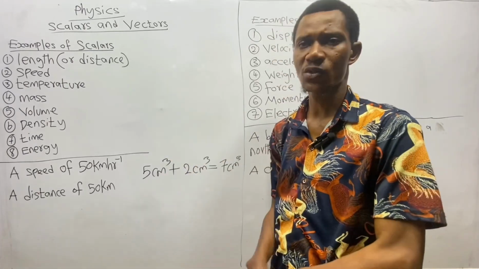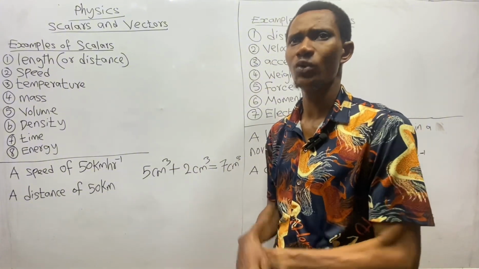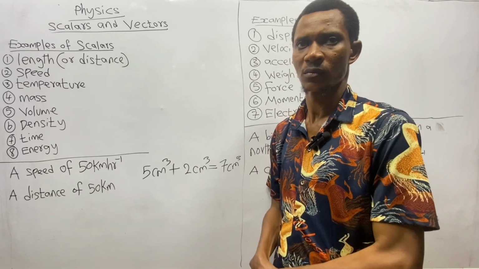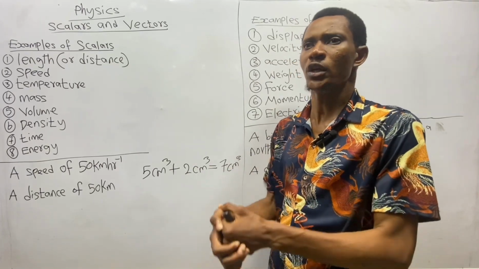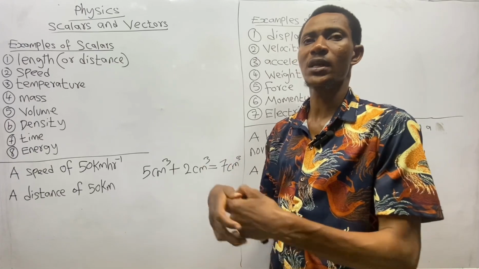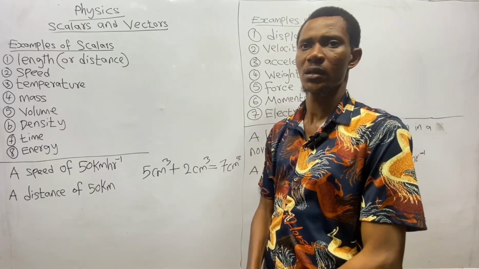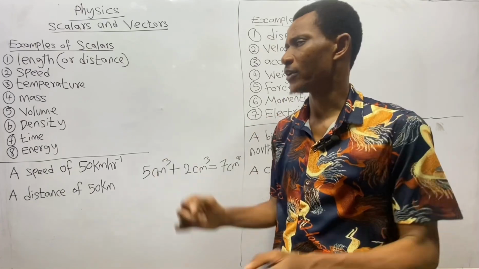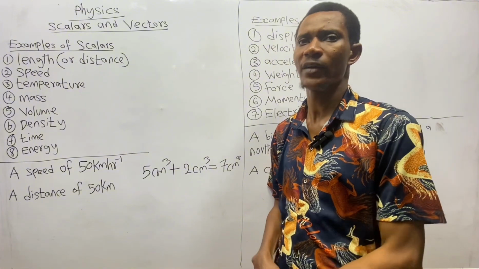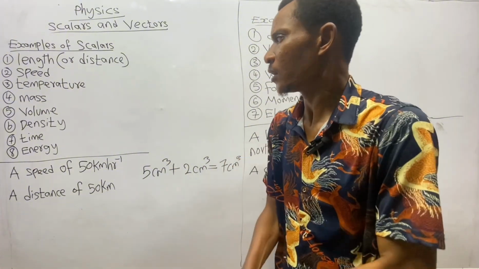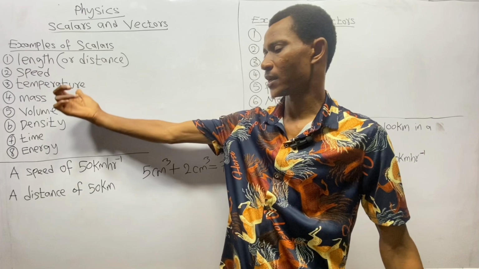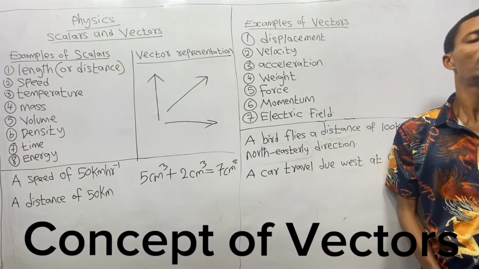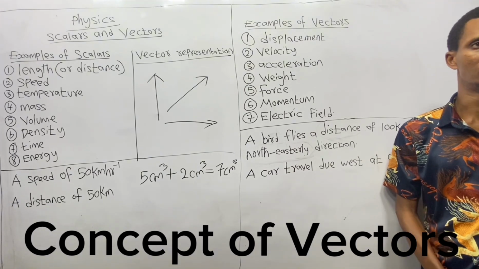So from what we have said so far, you can be asked to define scalars or scalar quantity. When you are asked that kind of question, you simply say scalars or scalar quantities are quantities that have only magnitude but no direction. And if you are asked to give examples of scalars, you can as well list these examples.